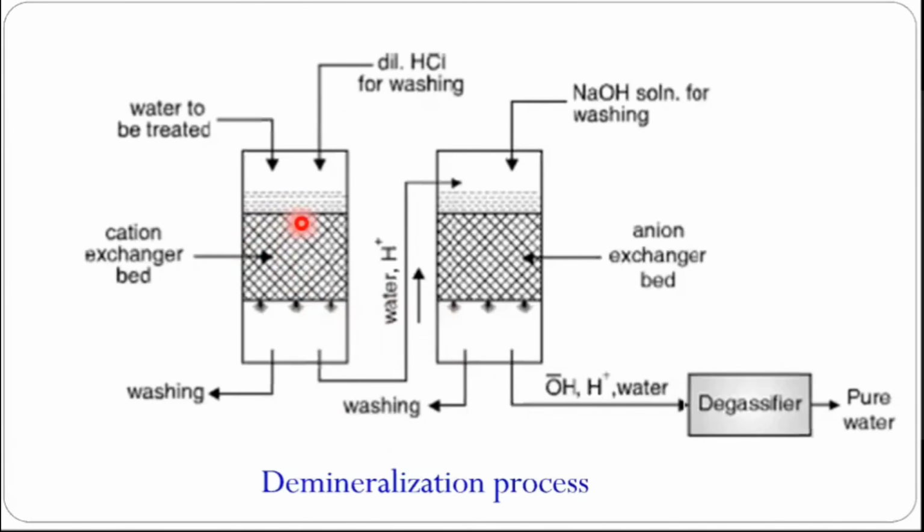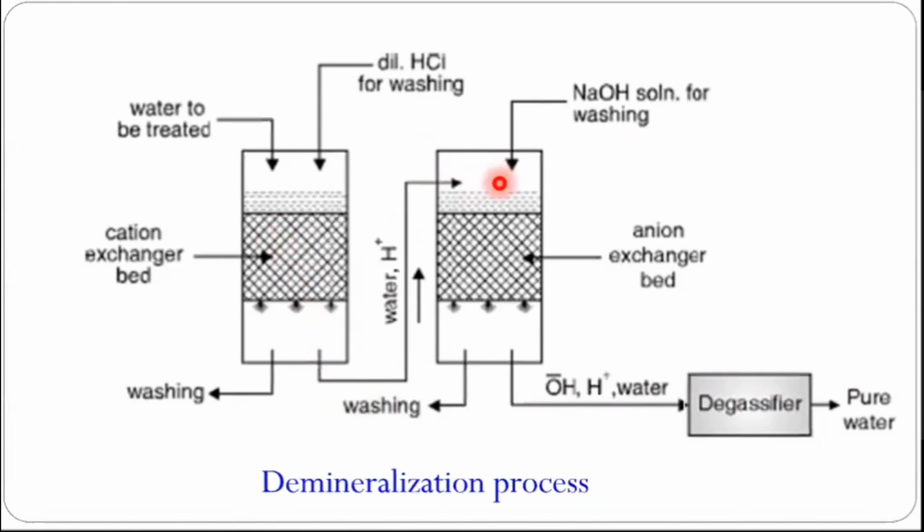Here, this particular part contains the cation exchanger bed, and this contains the anion exchanger bed. When the hard water is added from this side, all the cations will be captured here, and H plus ions will come down. As in the previous case, Na plus ions were coming down, here H plus ions are coming down. No other cation will come down. Some anions may come down because anions are not captured here, since it is only a cation exchanger bed. So this will capture all cations, and instead of the cations, H plus ions will come down.